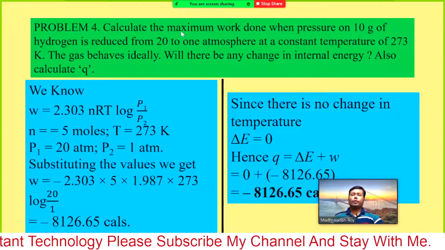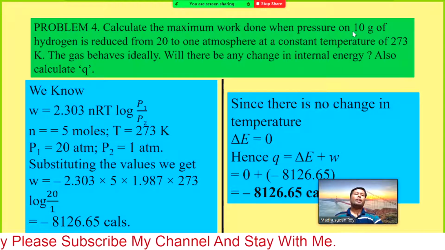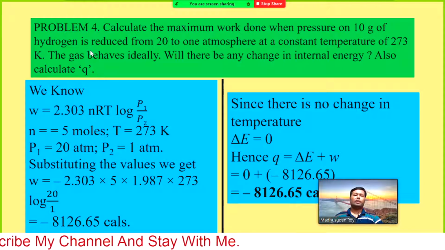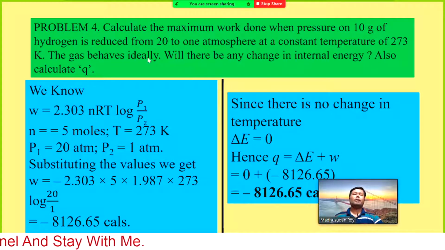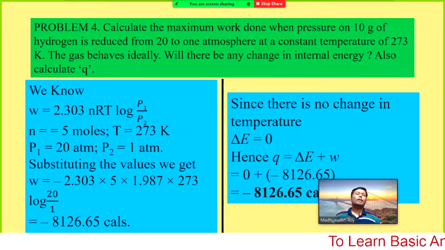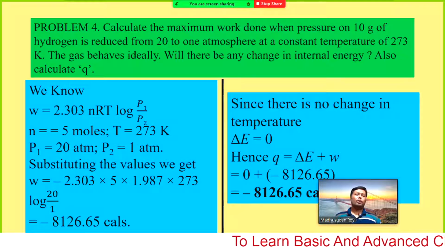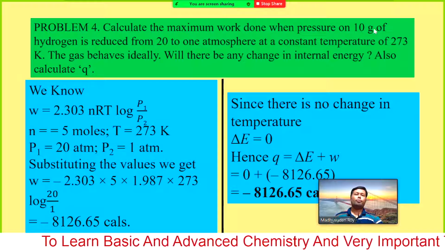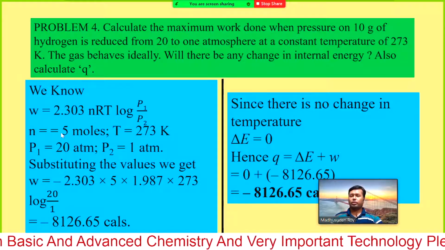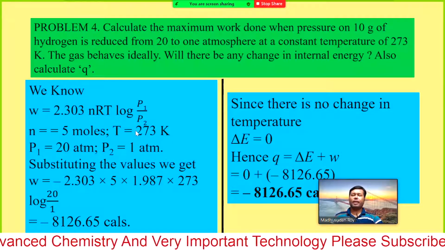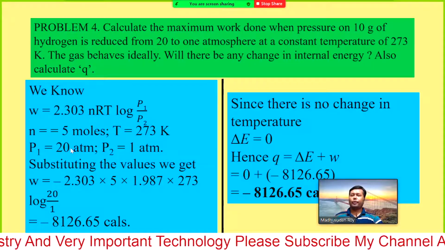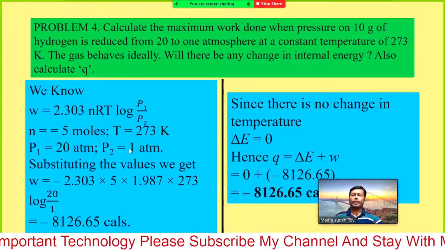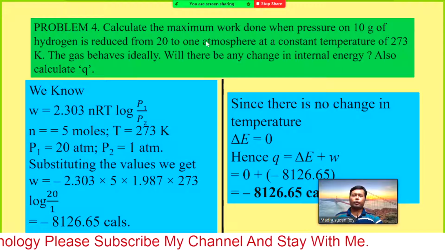Okay, we have been given some information. Calculate the maximum work done when pressure on 10 gram of hydrogen is reduced. So, 10 gram of hydrogen, that means how many moles? We know the molecular weight of hydrogen is 2 gram, that means H2 molecule. So, H2 is 2 gram, therefore the number of moles of hydrogen is 5 moles. Temperature is given as 273 Kelvin, initial pressure P1 is 20 atmosphere and final pressure is 1 atmosphere.